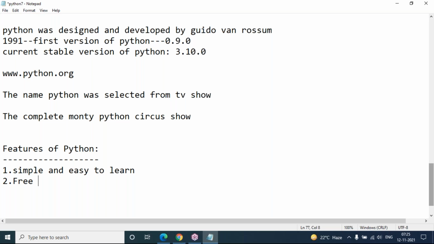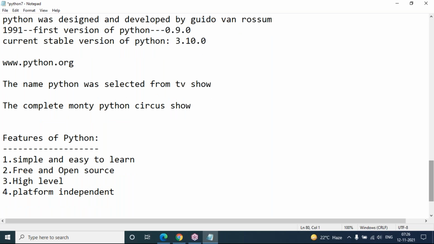The next feature is that Python is free and open source. Free and open source means we can use Python software without any license, and it is completely free for all. The source code is completely open, so we can customize it based on our application requirements. Next, Python is a high-level programming language. As I said, for low-level activities you need not write any explicit code because it is high level.